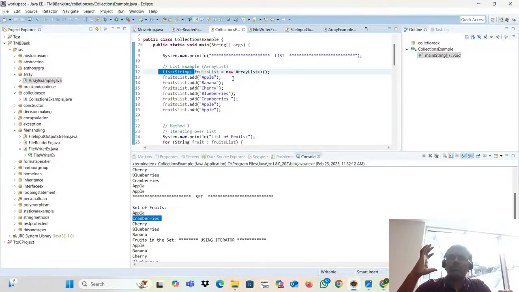The list has so many methods, right? Who will implement those methods? The respective class, that's what we talked about in abstraction. What is the class name? This is the class name. So ArrayList will take the interface and put their own implementations.